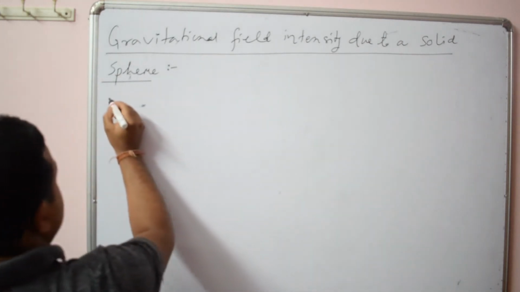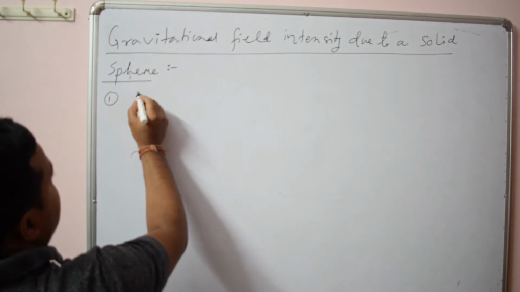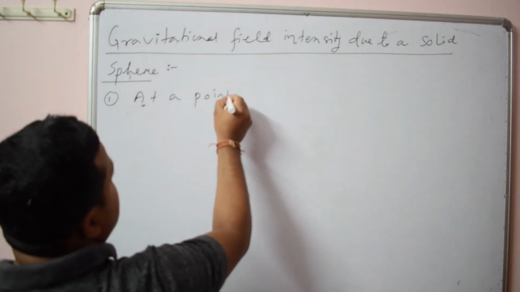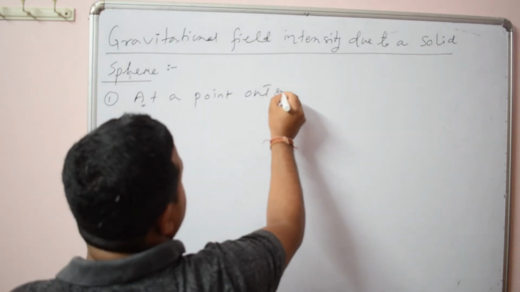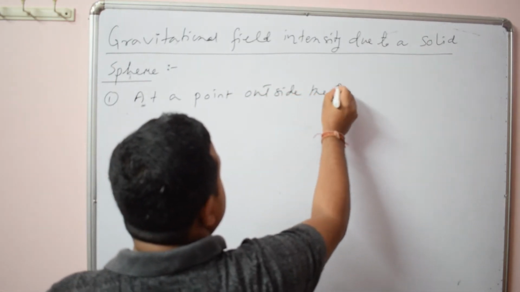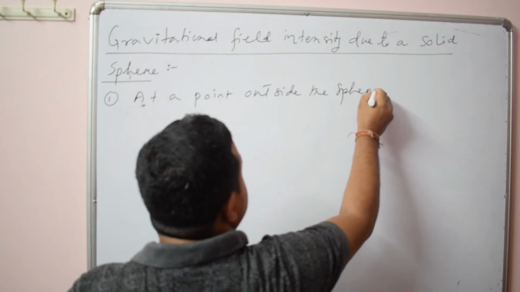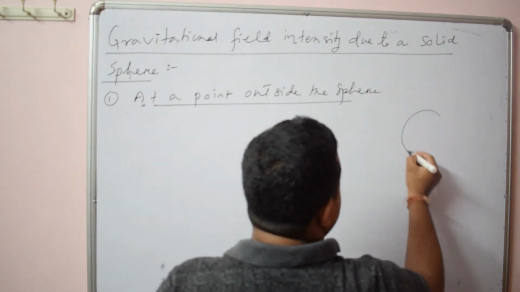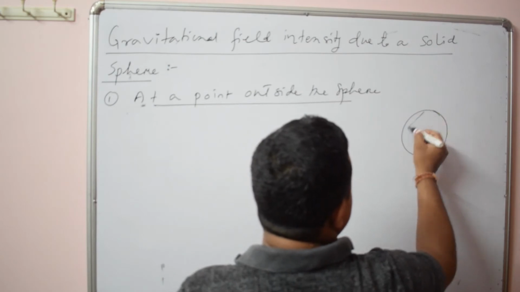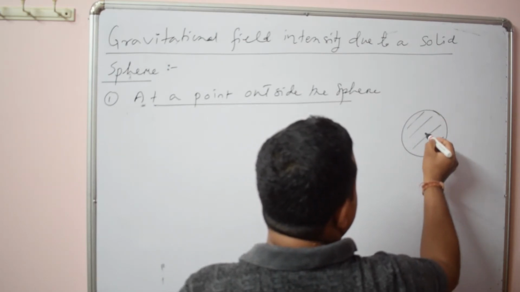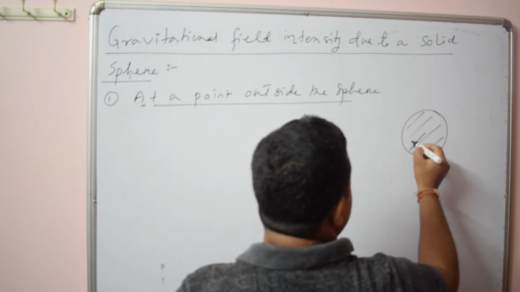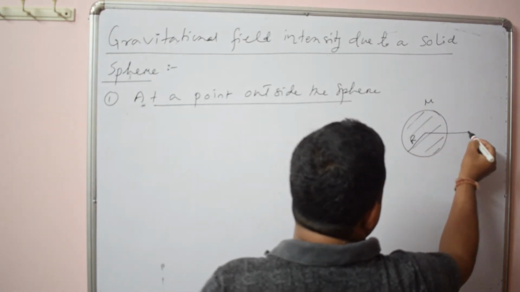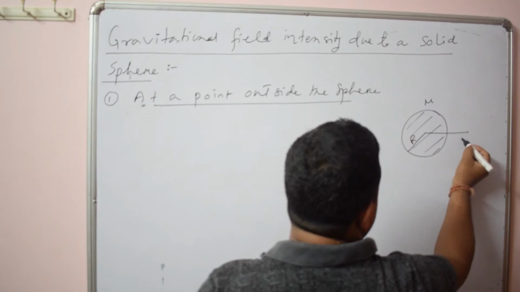So here also let us first find out at a point outside the sphere. So suppose this is the sphere. Now throughout the sphere the mass is distributed. Its radius suppose capital R, mass suppose m, and we want to find the intensity at this point.